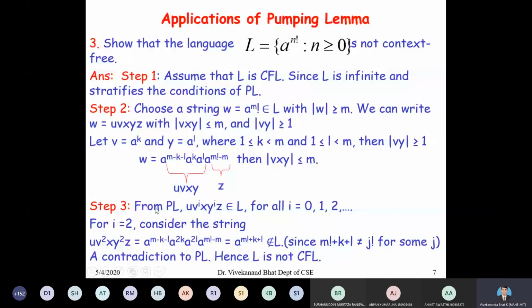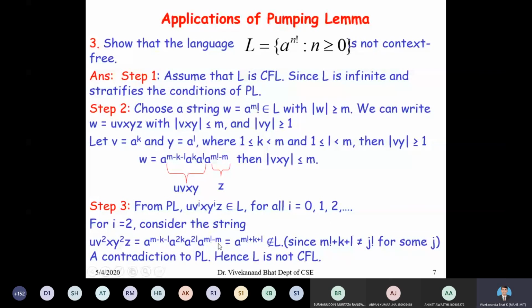So step 3 is simple. From the pumping lemma, we have to prove that u v to the power i x y to the power i z belongs to L for all i equal to 0, 1, 2, etc. For all i it should hold. So let us consider i equal to 2. You can select i equal to 0 also. You have to pump one particular string such that it does not belong to L. For i equal to 2, consider the string u v squared x y squared z, which is equal to a to the power of m minus k minus l, a to the power of 2k, a to the power of 2l, a to the power of m factorial minus m.